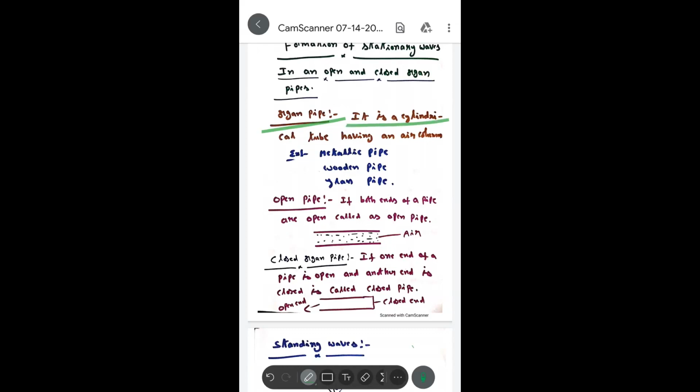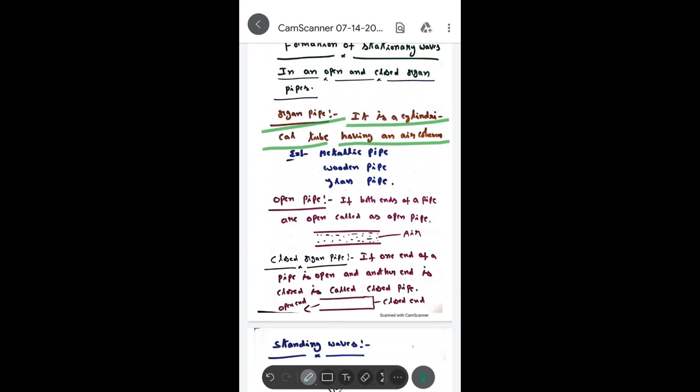It is a cylindrical shape, and if it is empty it will have an air column in it.